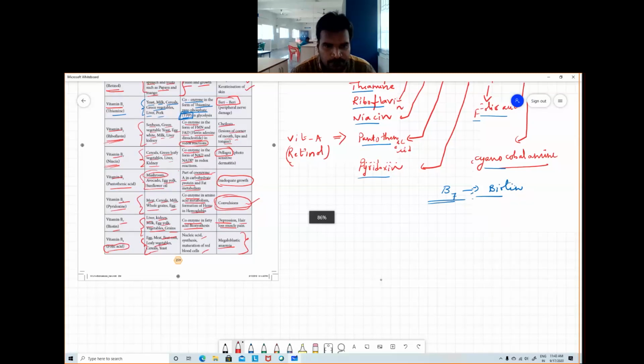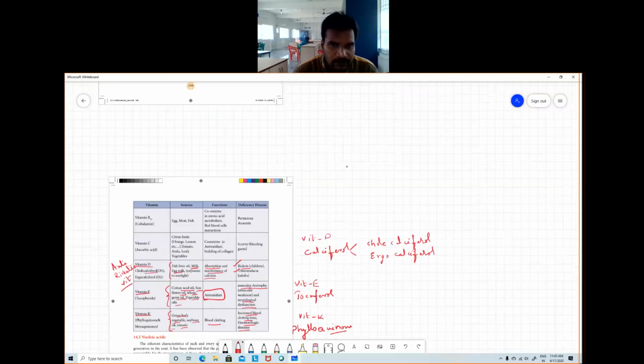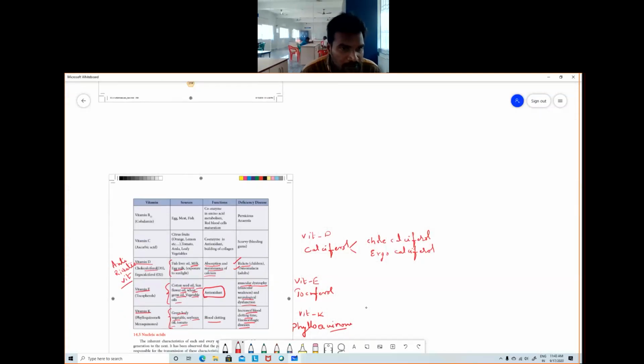So this is about B9, and the last is B12. It's very important. B12 is cobalamin, also called cyanocobalamin, and this vitamin contains the metal cobalt. That is why it is called cobalamin, cyanocobalamin. The sources are egg, meat, and fish, and its deficiency causes pernicious anemia. It mainly functions as a coenzyme in amino acid metabolism and RBC maturation. The deficiency disorders of vitamins B9 and B12 are almost the same.